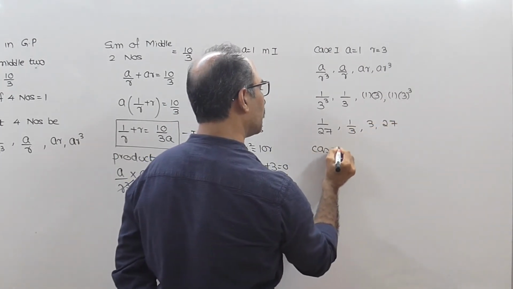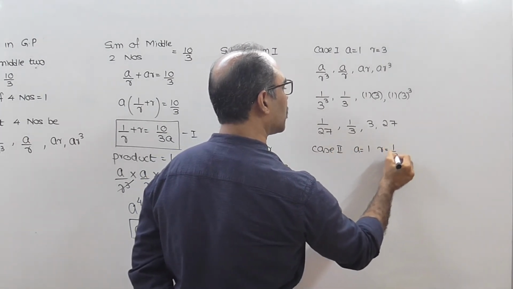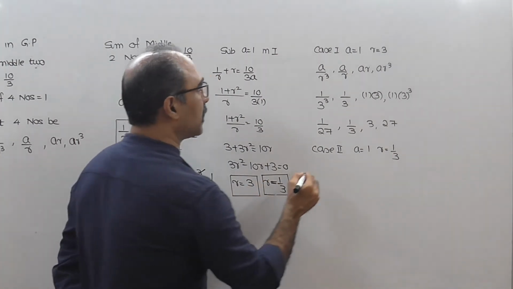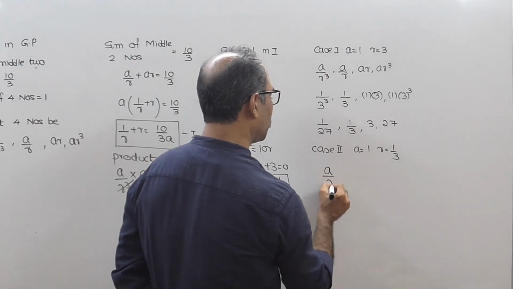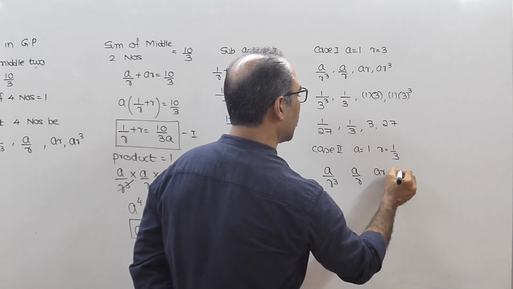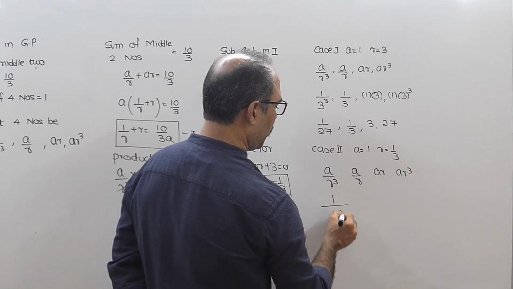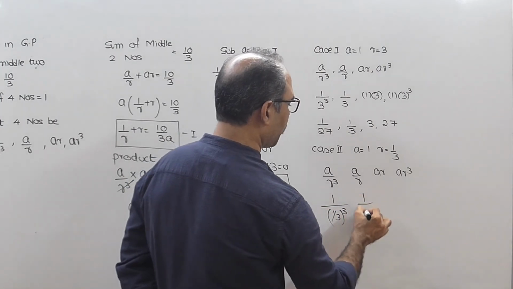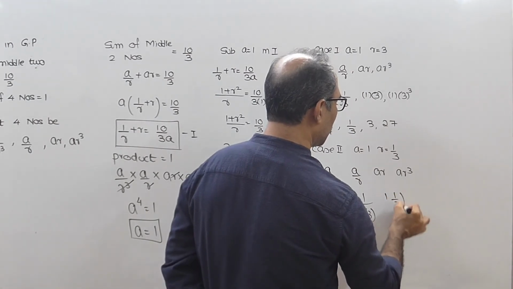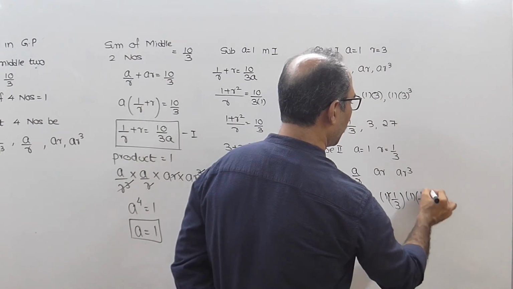Then you can have case 2. Case 2 is when a equal to 1 and r is 1 upon 3. So we have to consider both cases, with 3 and also with 1 by 3. So the numbers will be a upon r cube, a upon r, a, ar, ar cube. This will come as 1 the whole upon 1 upon 3 the whole cube, 1 upon 1 upon 3, 1, 1 into 1 by 3, 1 into 1 by 3 the whole cube.